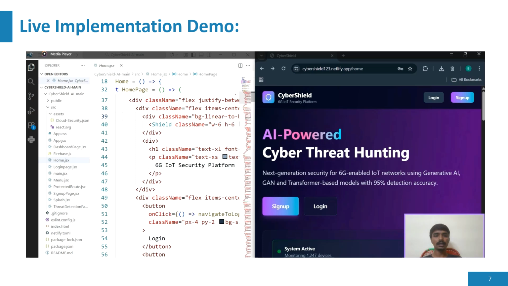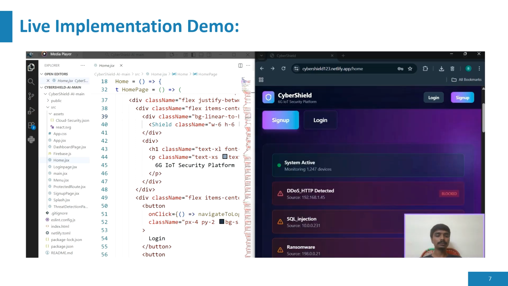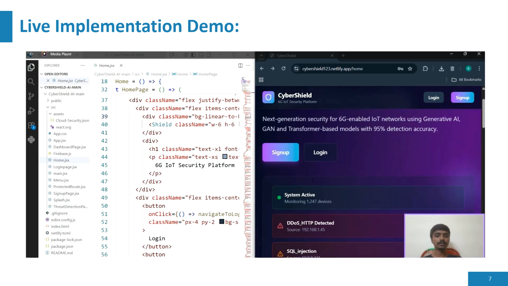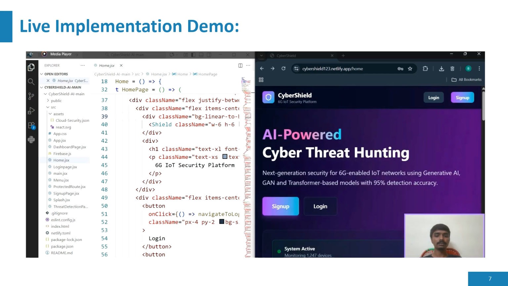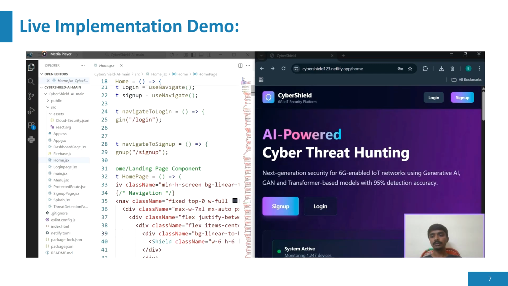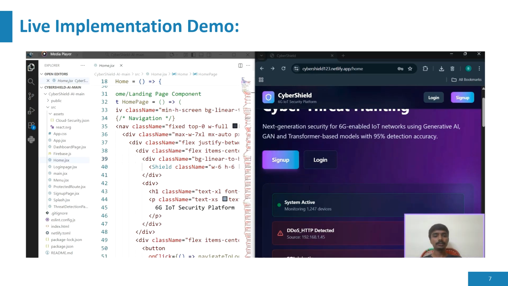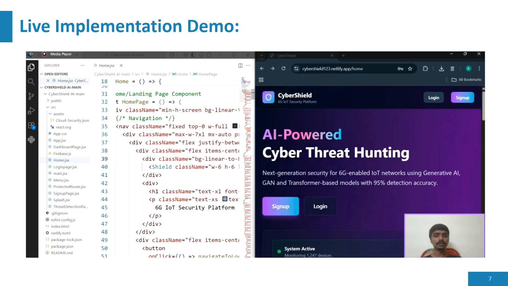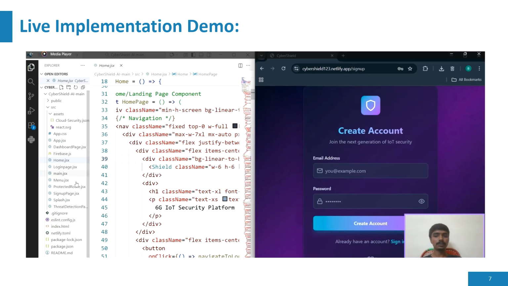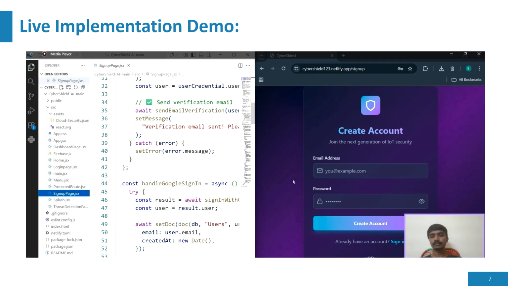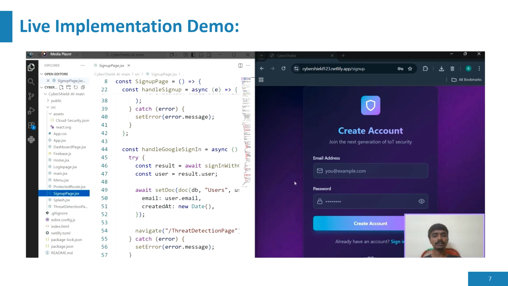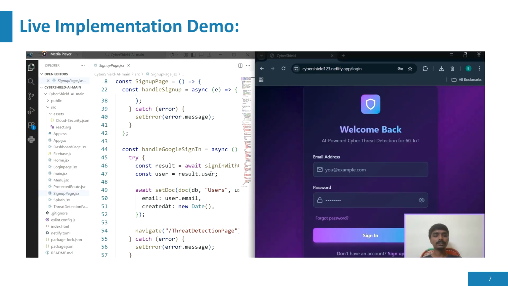This is our cyber threat hunting page. Now I am going to show you our cyber threat hunting page. This is our home page. We have provided some details about our project, and this is the code of the home page. We have provided a sign up and login button here, and you see this is the login button. You have to log in to use our website, and if you do not have an account, you have to sign up. This is the dashboard of sign up, and we have the code for the sign up button. You have to enter your email, and we send a verification to your email. If you already have an account, just go for sign in.